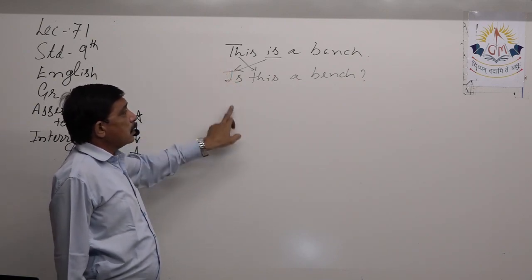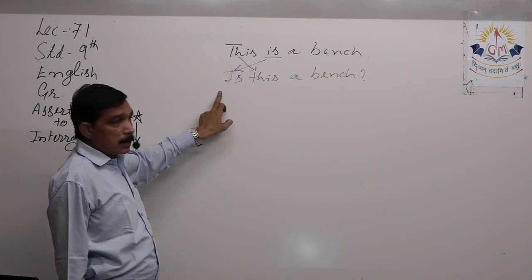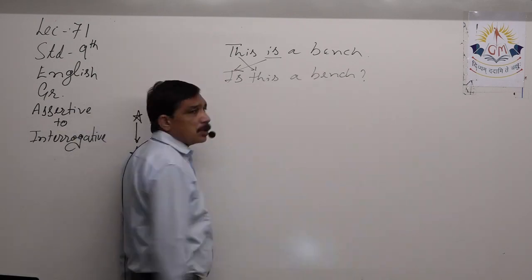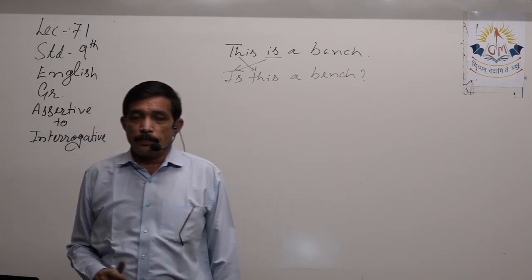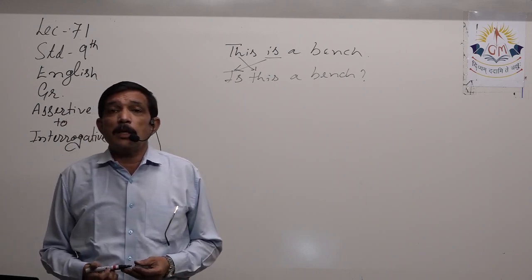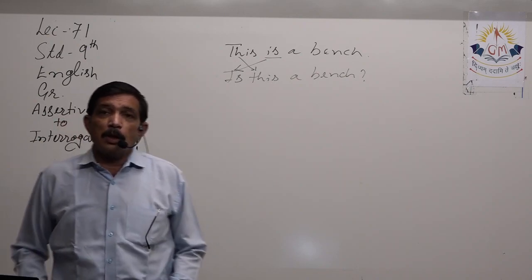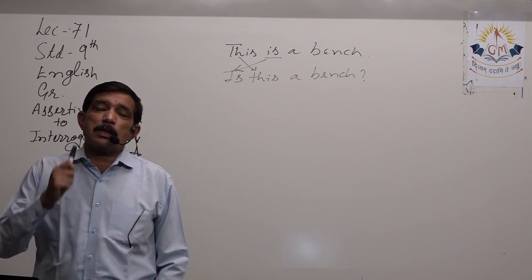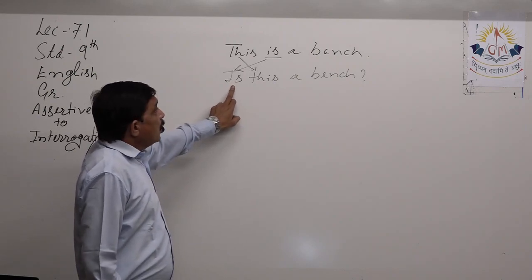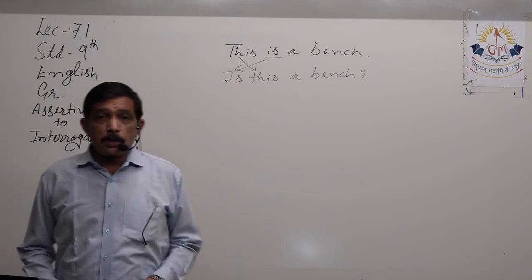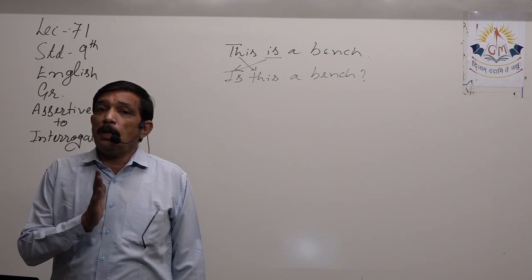And this is the interrogative sentence which we transformed from the assertive sentence. As such, we did not make much change. Only we changed the place of verb and subject. Other than that, we did not do anything apart from putting a question mark at the end of the sentence, because that sentence is an interrogative sentence if it starts with is. So you must have easily understood that if a helping verb is given, then we have to use the same helping verb.